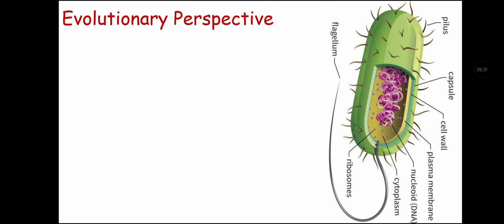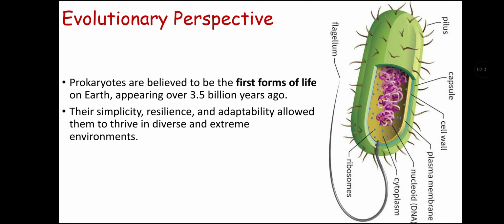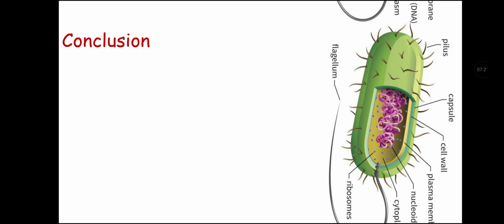Next, we will talk about the evolutionary perspective of prokaryotes. Prokaryotes are believed to be the first form of life on Earth, which appeared over 3.5 billion years ago. Their simplicity, resilience, and adaptability allowed them to thrive in diverse and extreme environments. Some prokaryotes, especially cyanobacteria, are thought to have played a key role in oxygenating Earth's atmosphere through photosynthesis.